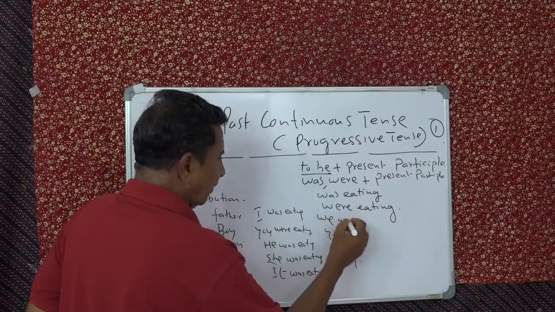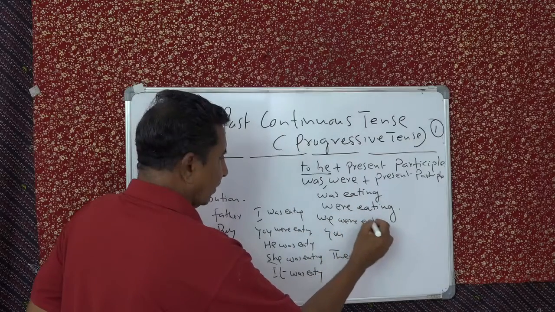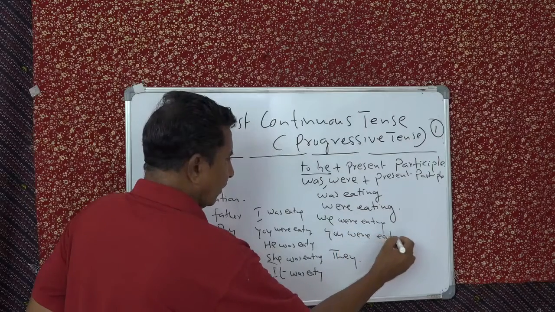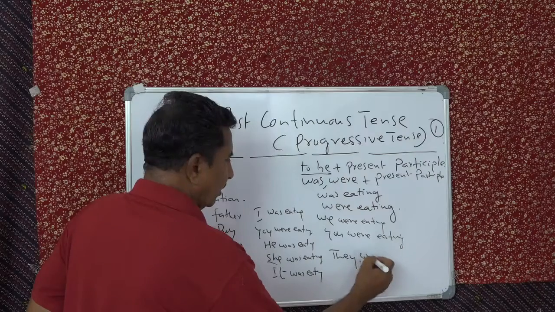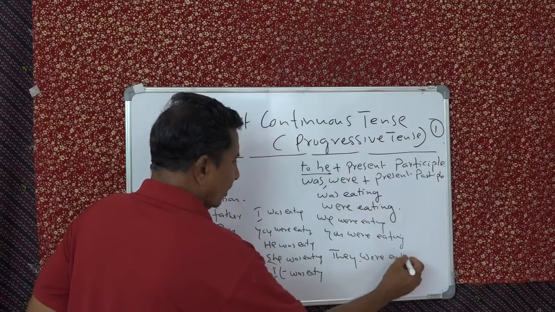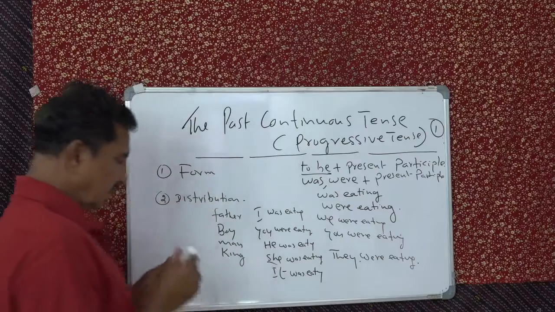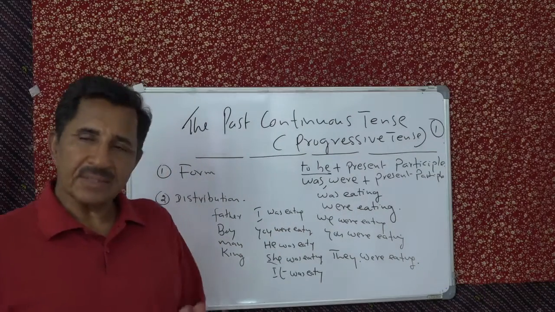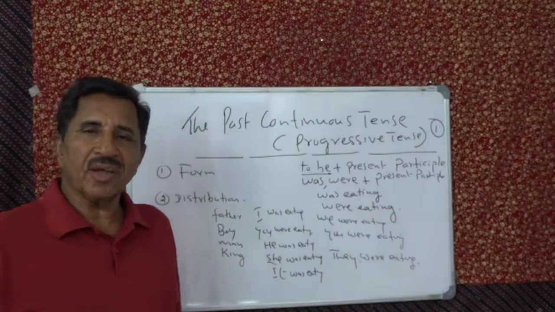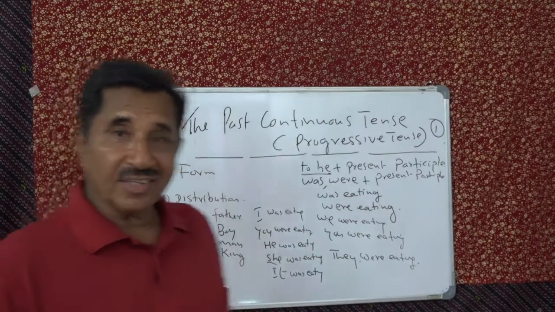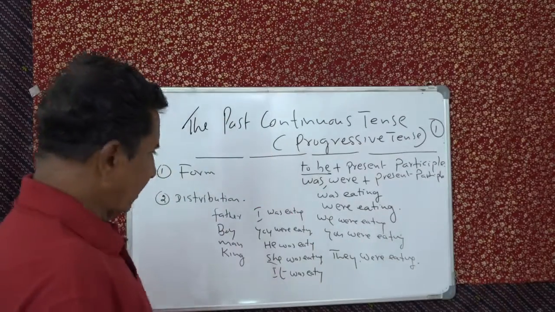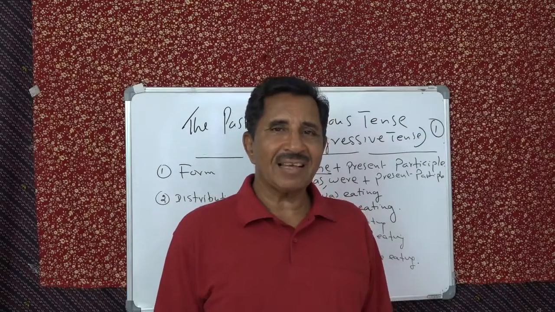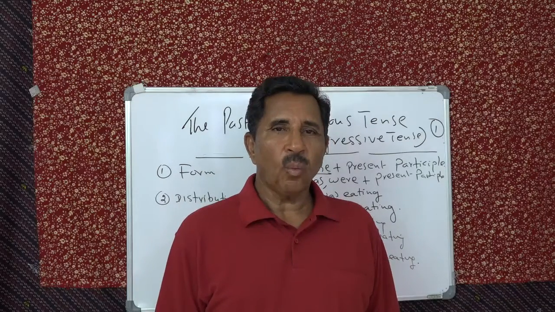We were eating. You were eating. They were eating. So, was eating only in 2 places. One first person singular and the third person singular. All the other places you have were. Okay? Yes. So when you say was and were, don't say was where, but was were.